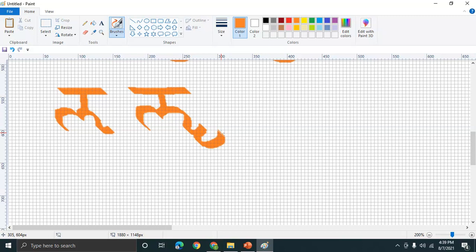So this is written in Devanagari. Now, how do we write this in Sharda? First, I will write the first one. It is very simple here, and then I draw a very small line, and I just draw an inverted S. This is in Sharda Lipi.